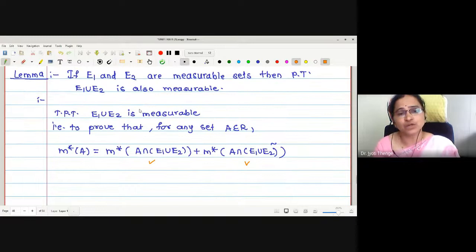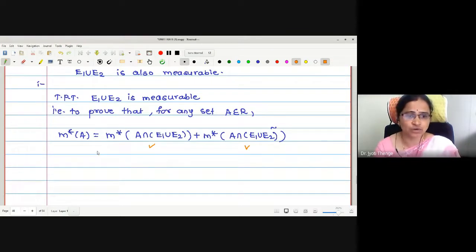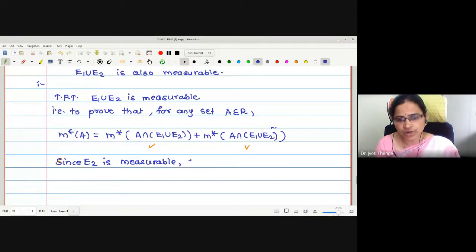If E2 is measurable, for any set A in R this kind of statement holds. The set I will take as A intersection E1 complement. Since E2 is measurable, for the sake of understanding let me write a set B in R.